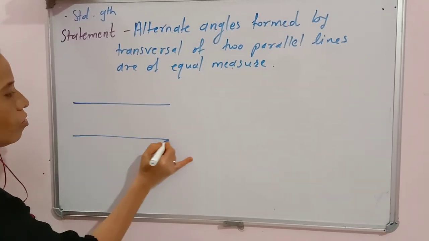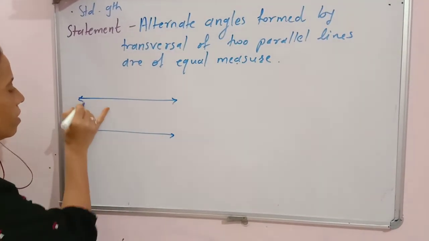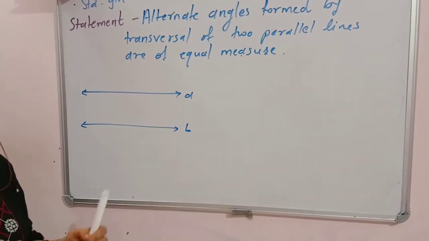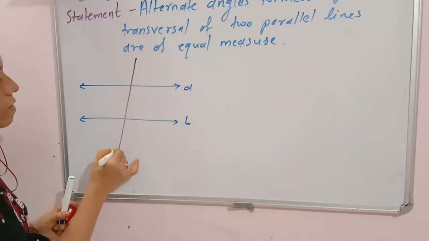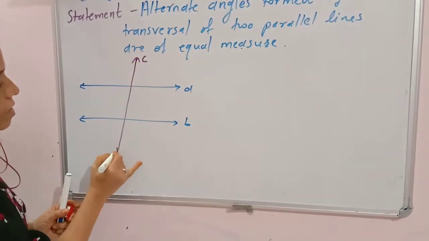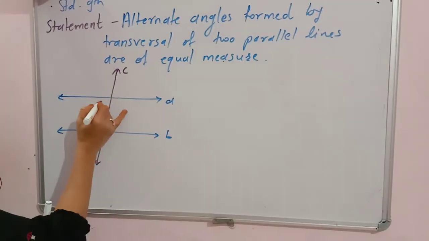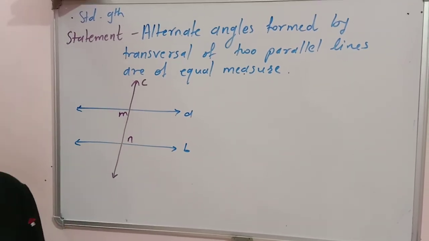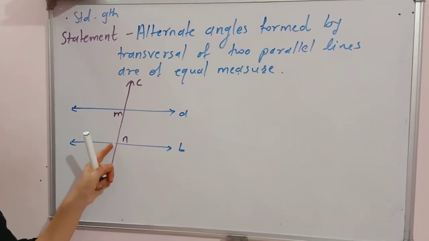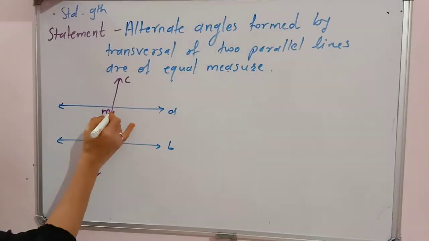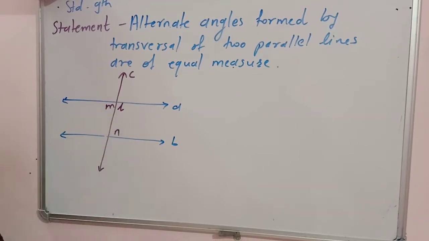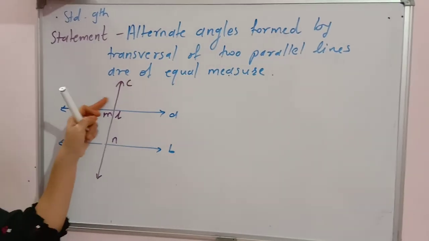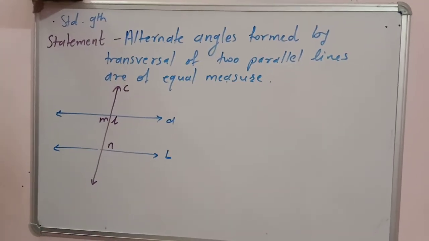These are the two parallel lines. Suppose these are lines A and B. And a third line, that is line C, is their transversal. This is line C, their transversal. So, these angles, angle M and angle N, they are alternate angles. To prove this theorem, we will take another angle here, angle L, suppose. These are some of the angles I have shown. Actually, there are 8 angles, but we have shown only some here.